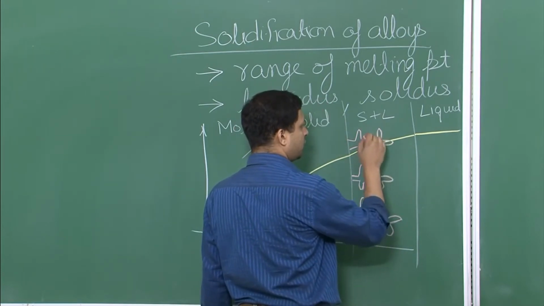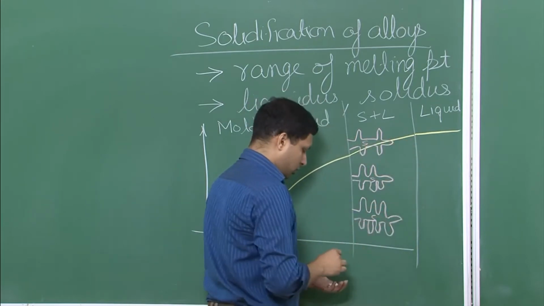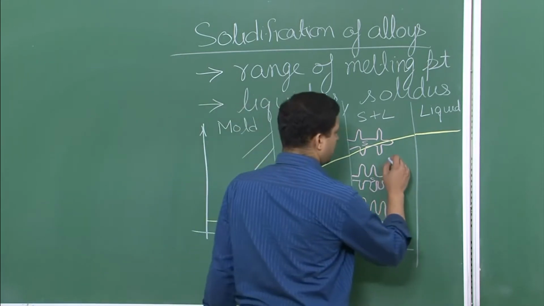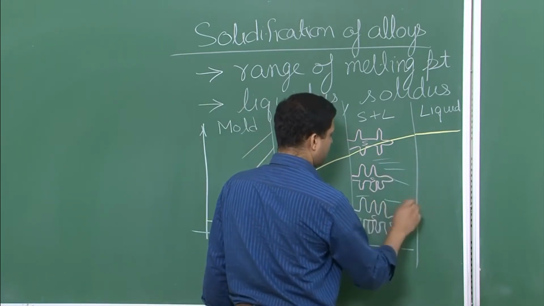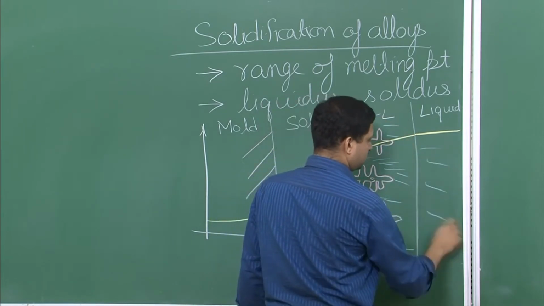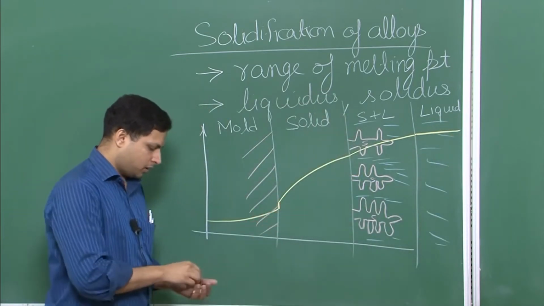So here this is your solid part, and let me use a different color, this is liquid. And this is the solid part.